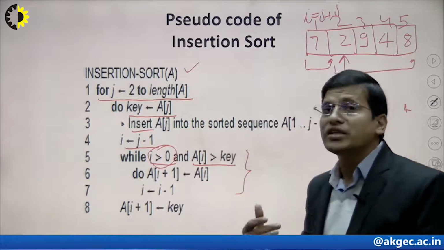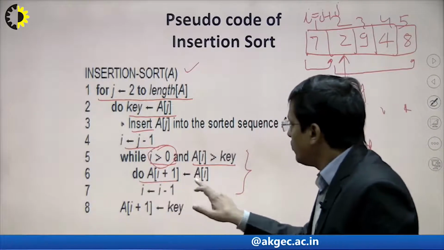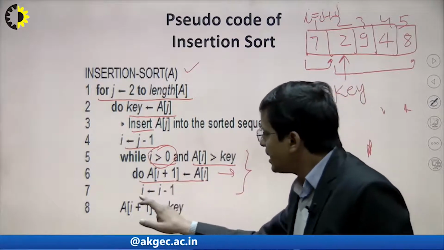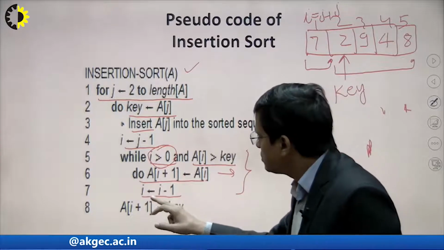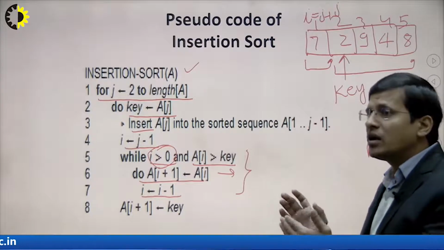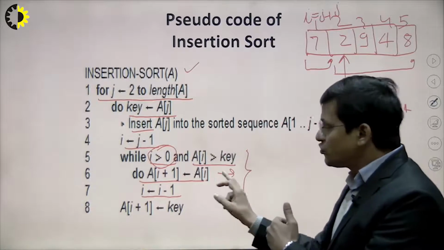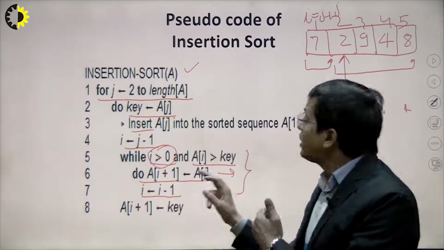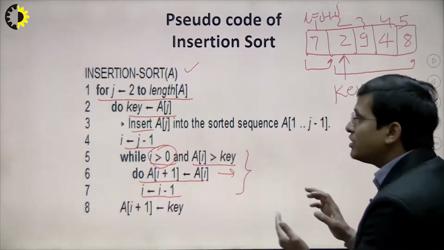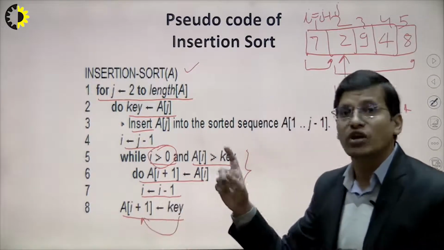And this is for comparing the key element with the A of I element. Similarly, we shift, so A of I is stored in A of I plus 1, and I is equal to I minus 1. Once we have compared with the previous element, if that element is greater, then we shift it, and I is decreased by one step. This means I is going back. And now we place the key value at the I plus 1 location.